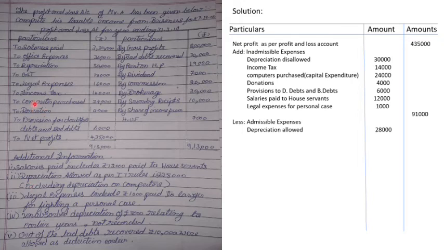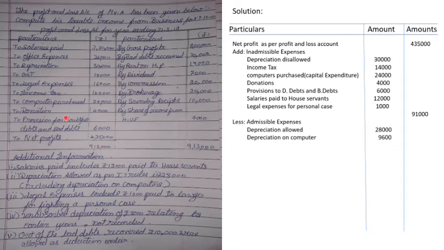we shall calculate the depreciation on this computer purchase, and that we shall record. So according to this Act, depreciation is to be calculated at 40% on computer purchase. Clear? There's a depreciation table. You need to either refer to certain textbooks, or the internet or any other source, to know the depreciation rates for the computer. So the depreciation rate for computer purchase is 40%. So 24,000 into 40 divided by 100. When you do this, you get the value 9,600. Clear?